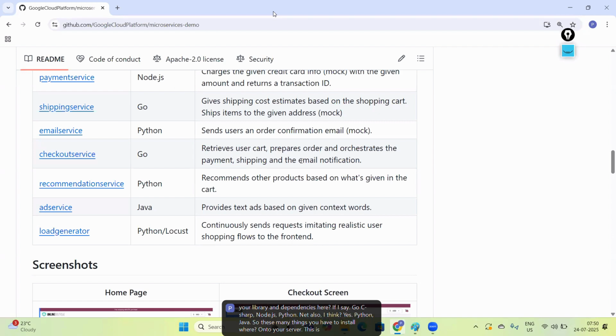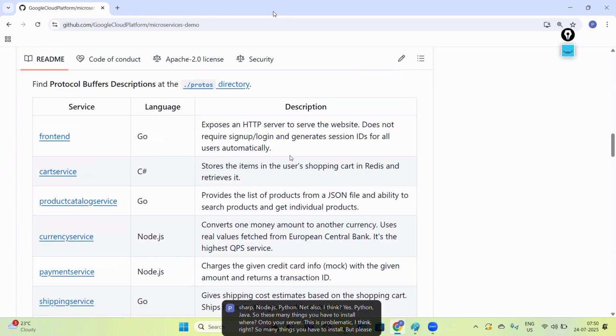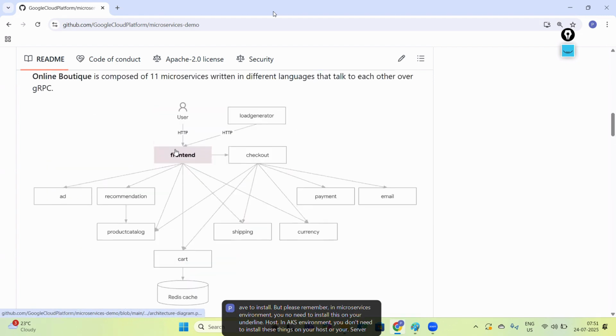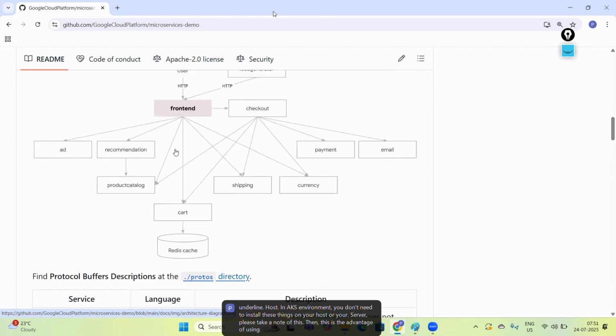This is problematic, I think, right? So many things you have to install. But please remember, in a microservices environment, you no need to install this on your underlying host. In an AKS environment, you no need to install these things on your host or your server. Please take a note of this. This is the advantage of using this, right?